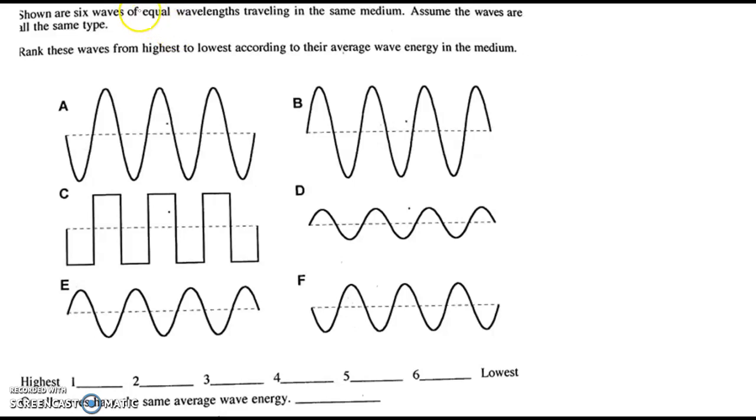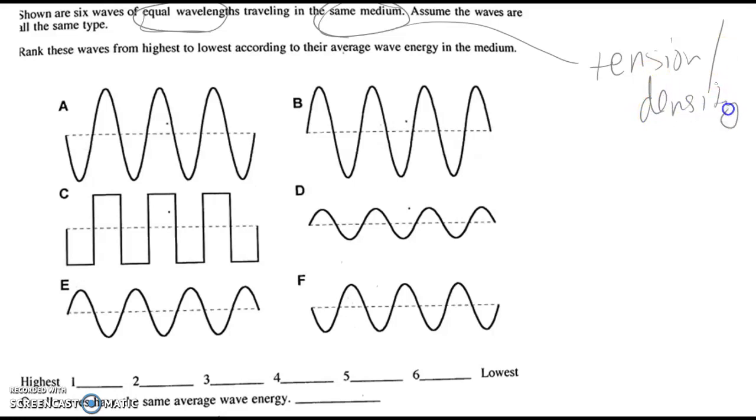So they do tell us that there's equal wavelengths here and same medium. Same medium is telling you that the tension of the string will be the same or the density of the air, and so that is a clue that the speed is the same, and the equal wavelength is just saying the wavelength is the same. So it doesn't actually matter though, because energy, the average wave energy in the medium has to do with amplitude.